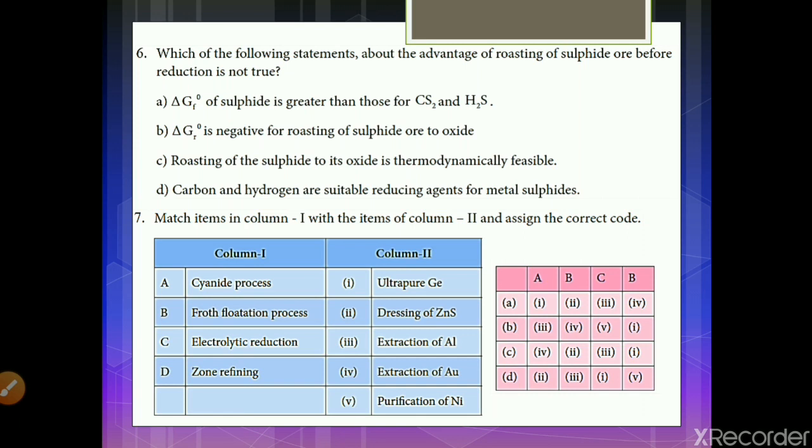Cyanide process is for extraction of gold, froth flotation is for dressing of zinc sulfide, electrolytic reduction is for extraction of aluminium, zone refining is for ultra pure germanium.